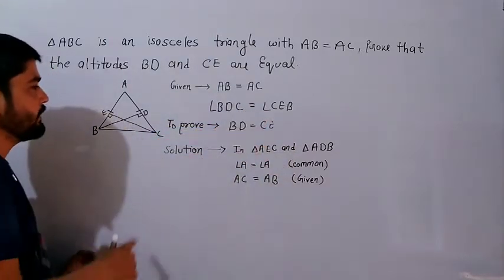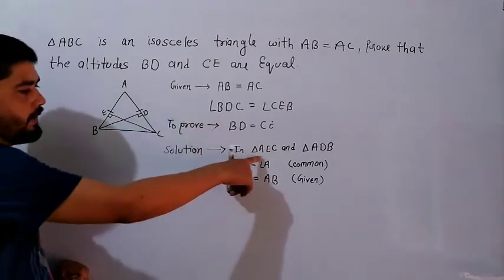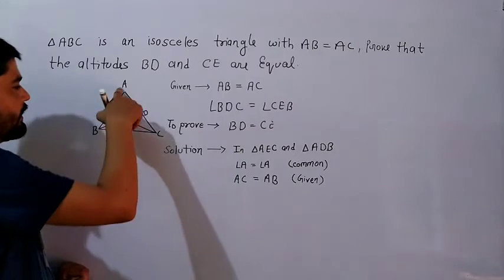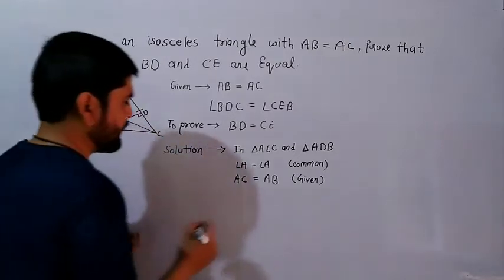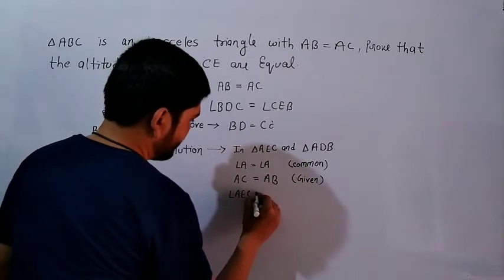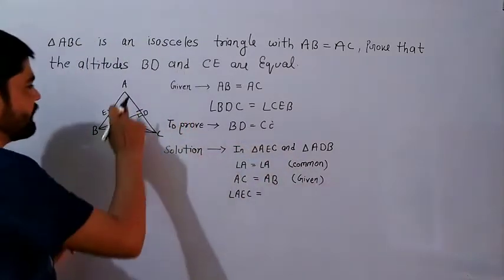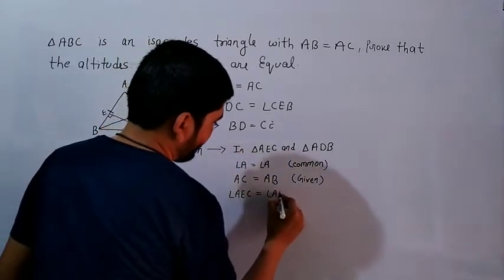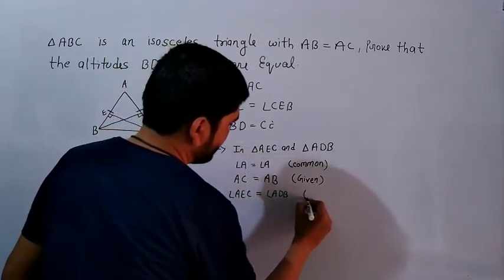So what will we write here? For triangle AEC, the angle coming is angle AEC. Angle AEC is equal to angle ADB. Why? Right angle.